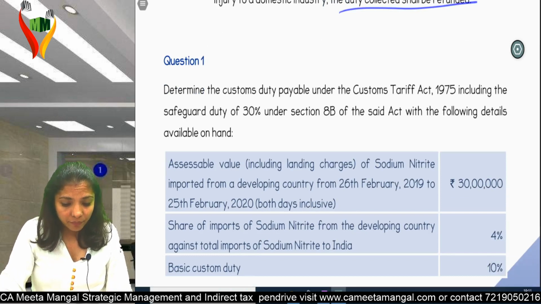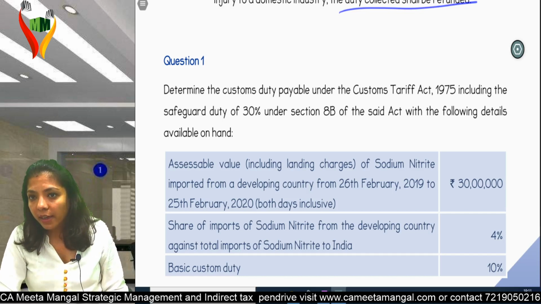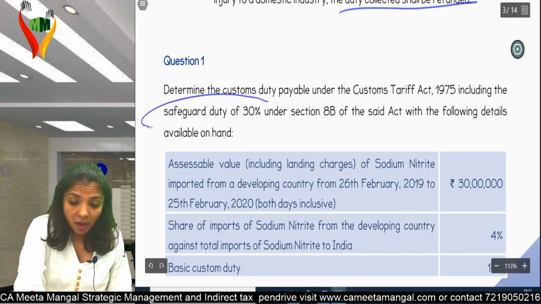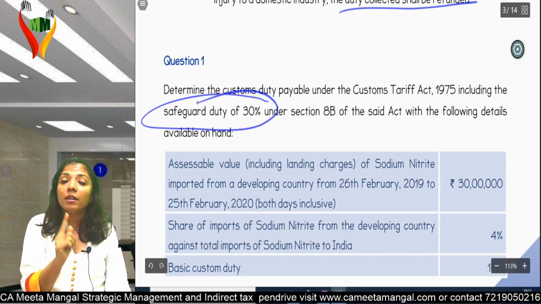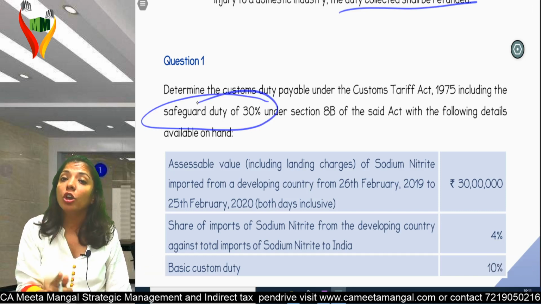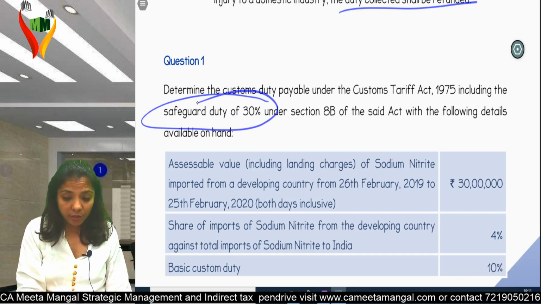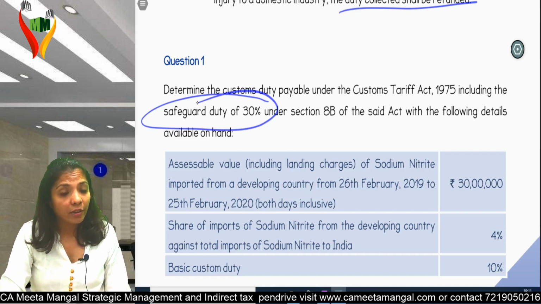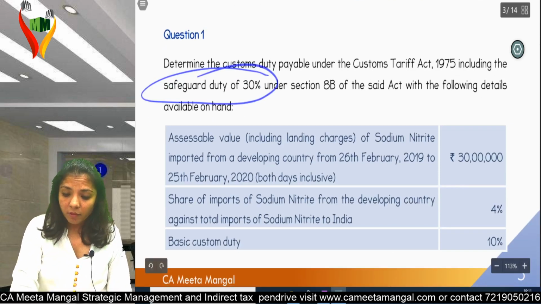Determine the custom duty payable under the Custom Tariff Act 1975, including the safeguard duty. I've made myself very clear. Until and unless it is said in the question, you are not going to revise safeguard duty. But here they are saying that yes, you have to revise safeguard with the rate of 30% with the following